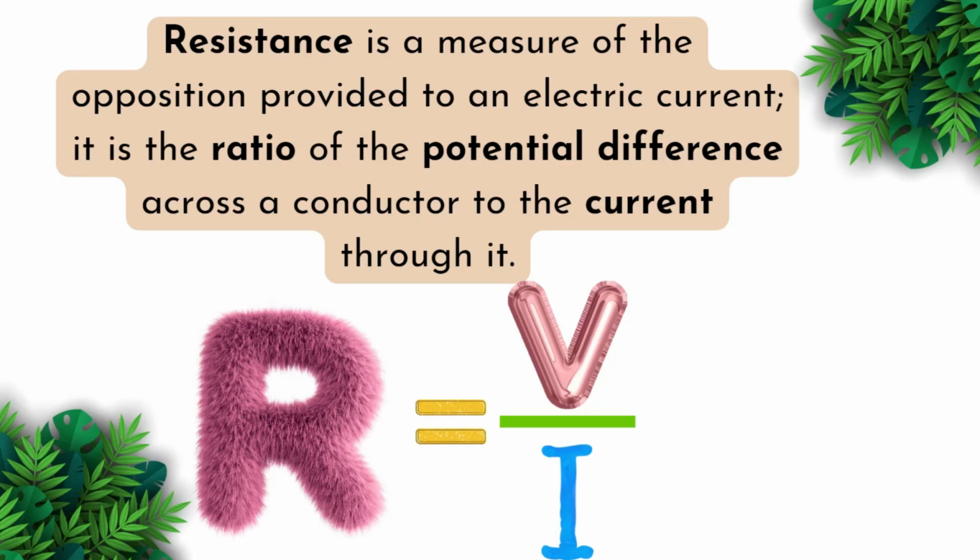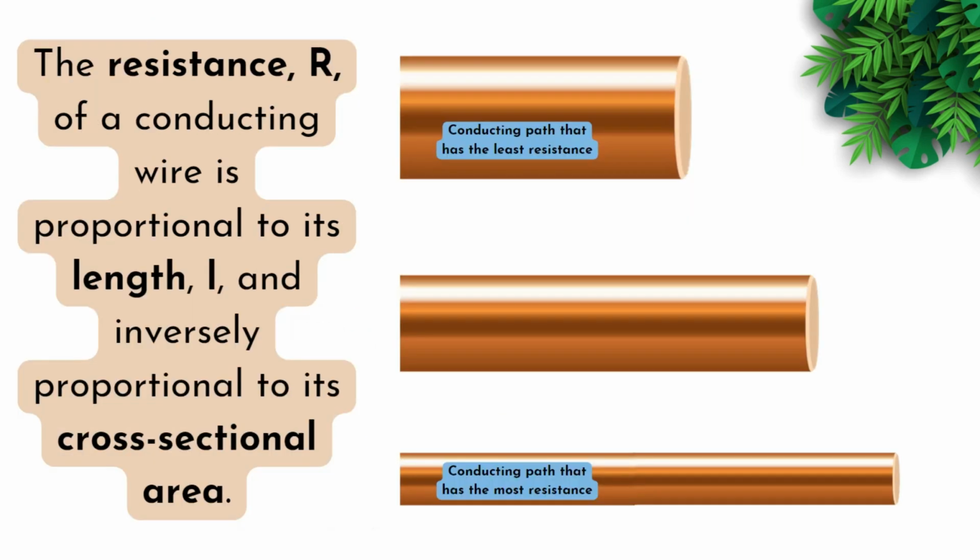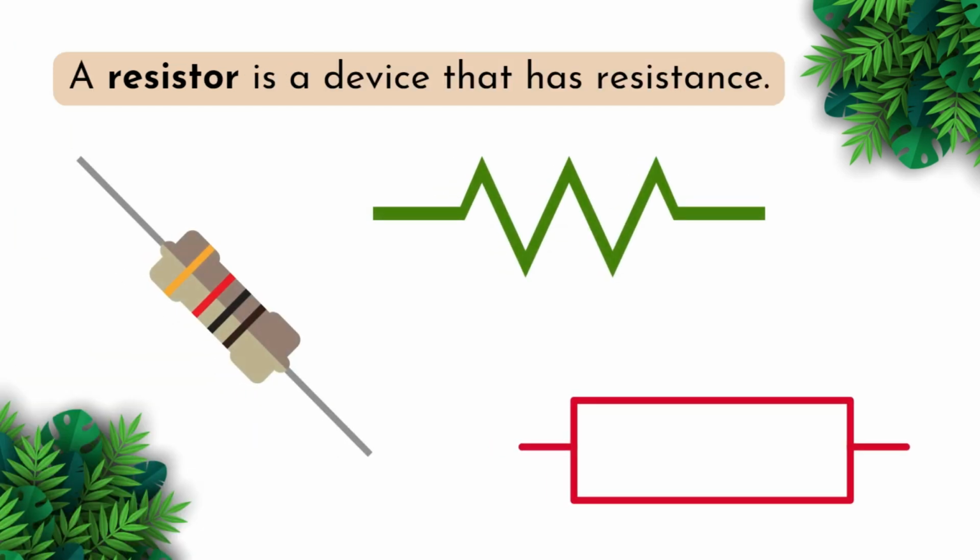Resistance is a measure of the opposition provided to an electric current. It is a ratio of the potential difference across a conductor to the current through it, where resistance is equal to voltage over current. The resistance R of a conducting wire is proportional to its length and inversely proportional to its cross-sectional area. In short, in fat wires, the conducting part has the least resistance. However, in long, thin wires, the conducting part would experience the most resistance. A resistor is a device that has resistance.